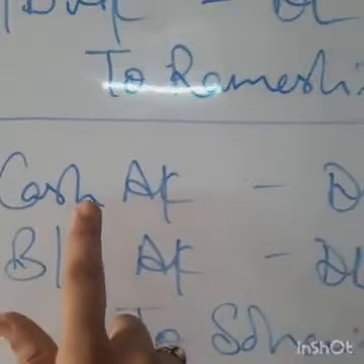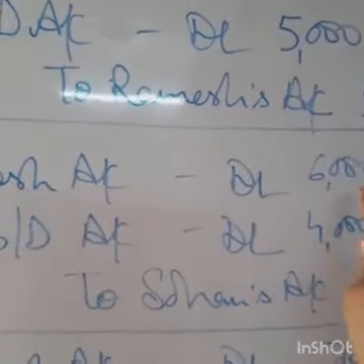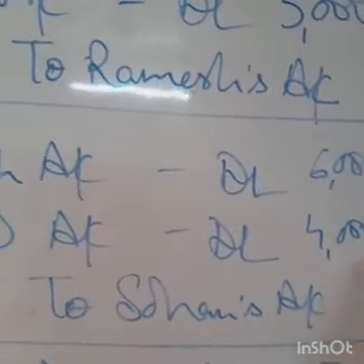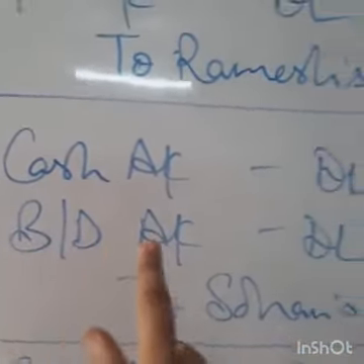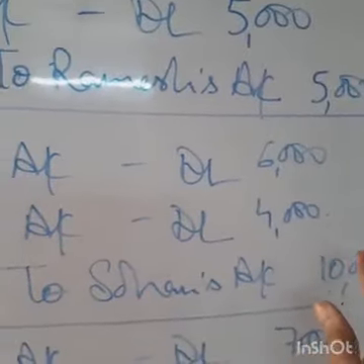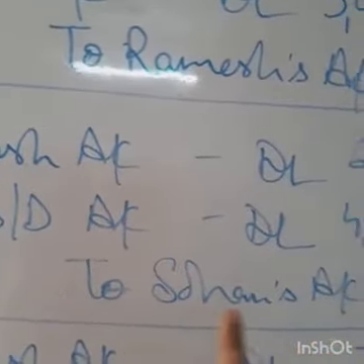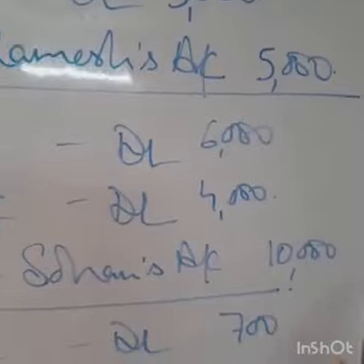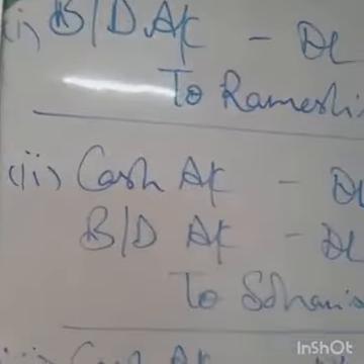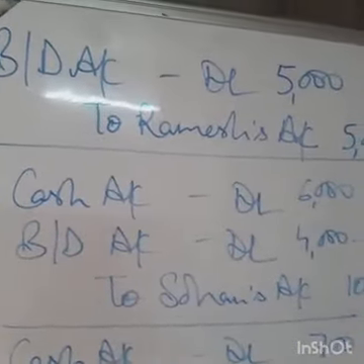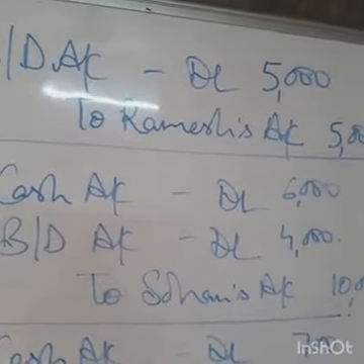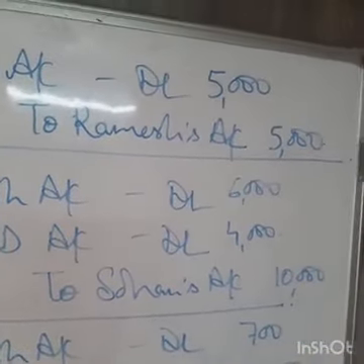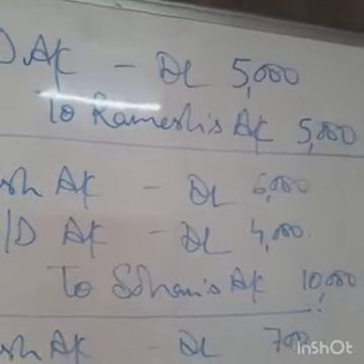So cash coming to our business is rupees 6,000, and the remaining 4,000 has become bad. So bad debts account debited with rupees 4,000, to Sohan's account with the full amount of his account. So the entry becomes cash account debited 6,000, bad debts account debited 4,000, to Sohan's account 10,000.